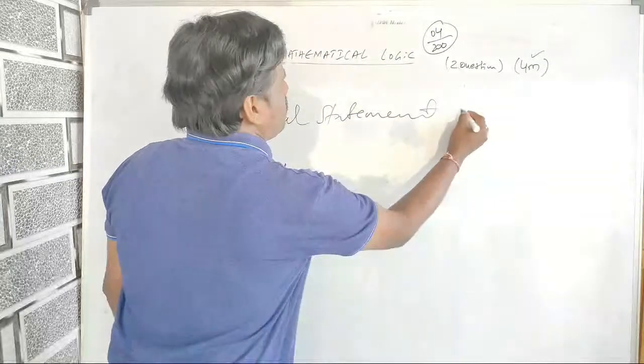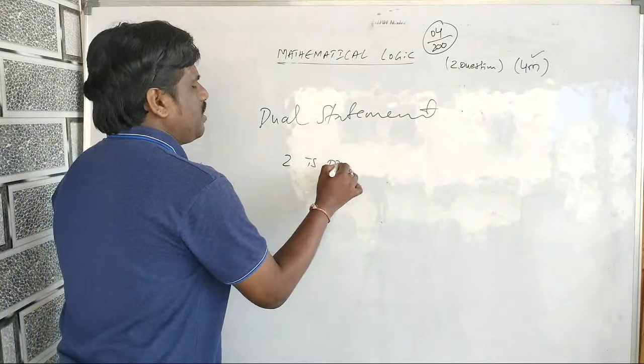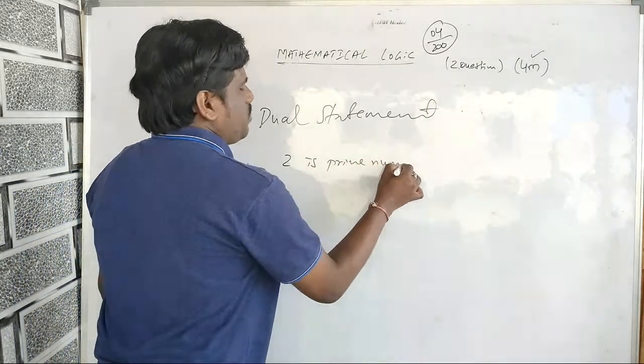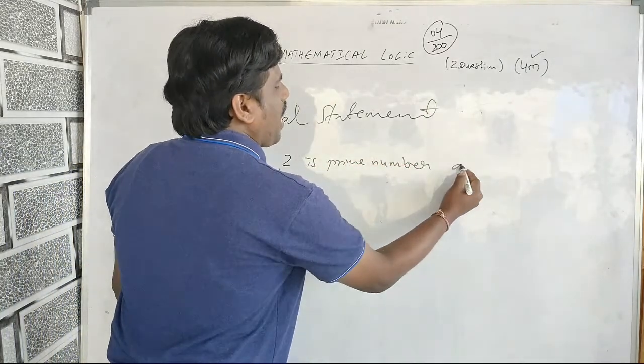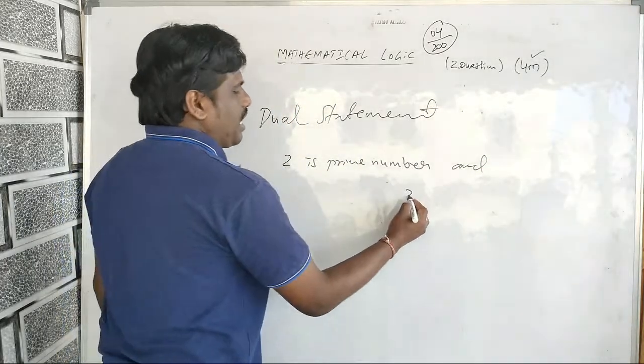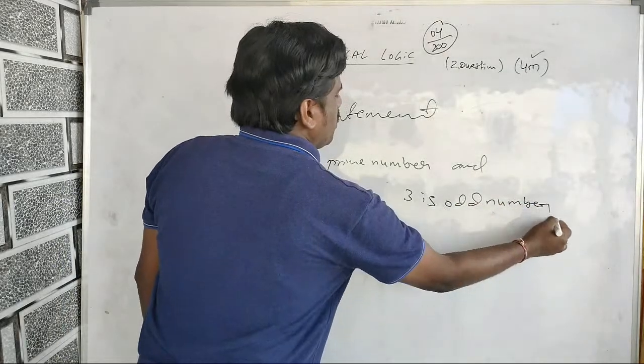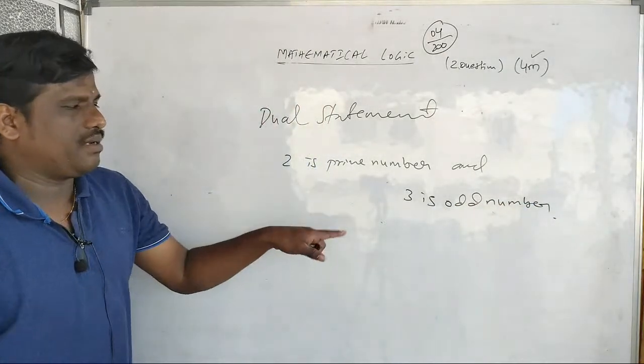See, dual statement is nothing but, suppose I say 2 is prime number and 3 is odd.